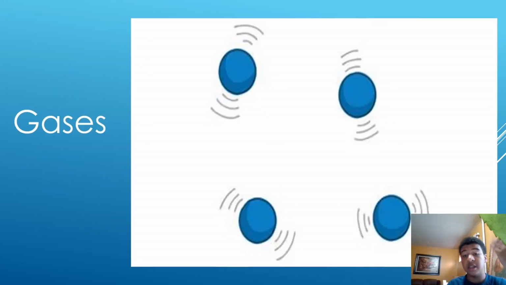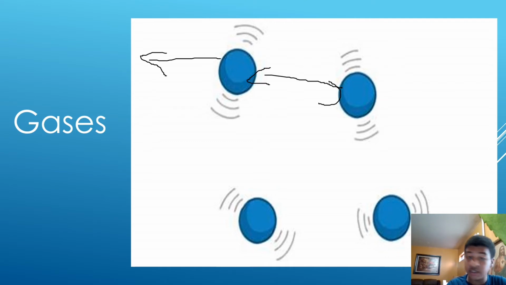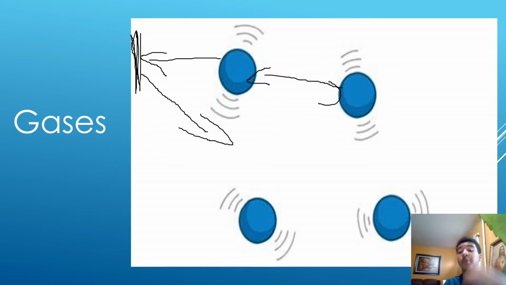Particle arrangement. This is the particle arrangement for gases. As you can see, there's a wide space between these two, a lot more than in liquids and solids. They also will move in a straight line. That's not straight at all, but they will move in a straight line until they collide with a container like this, and then they will bounce off and move in another straight line until they collide with another wall of a container or wherever.